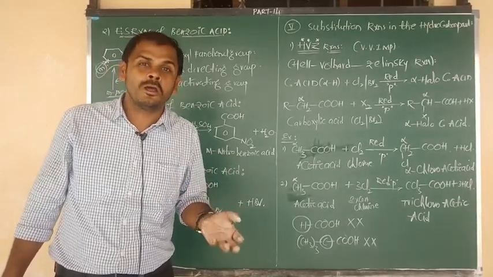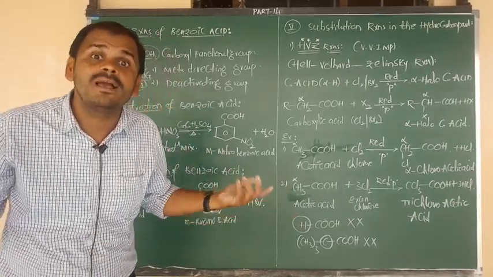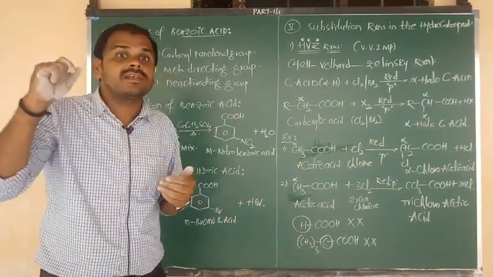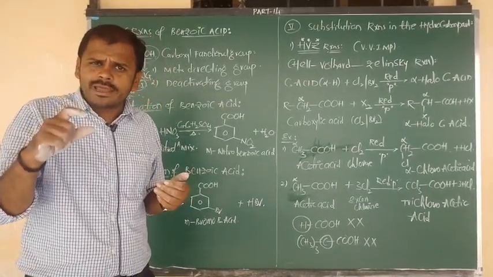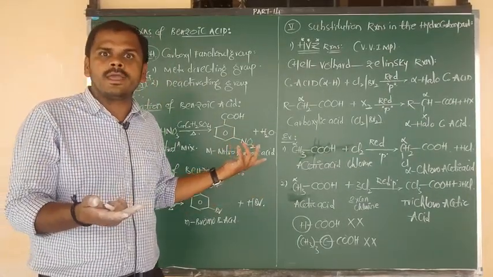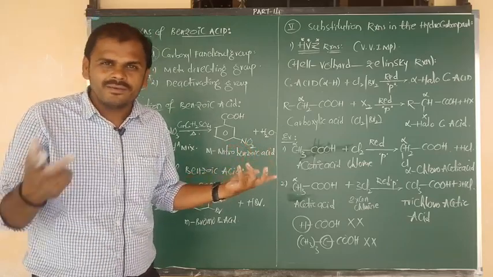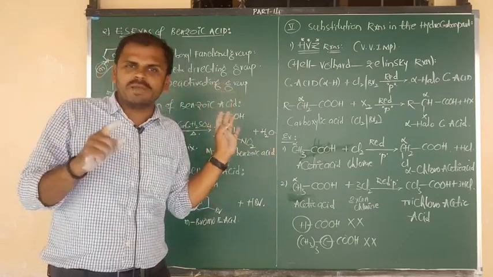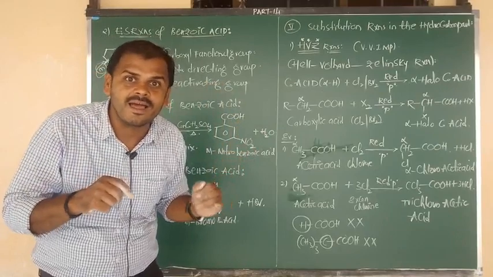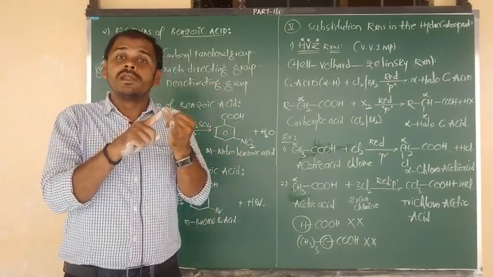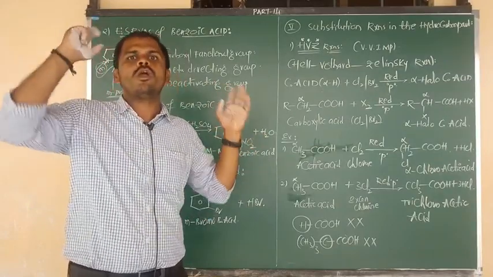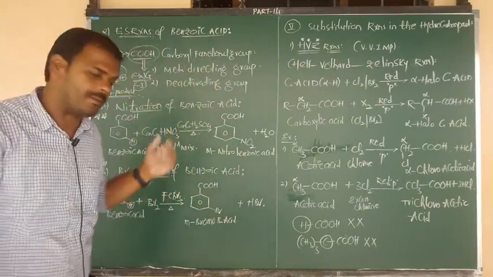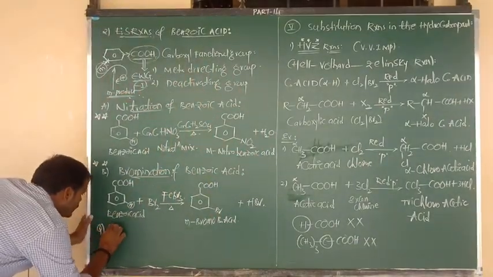But benzoic acid does not undergo sulfonation. Why? Sulfonation means the reaction takes place with concentrated sulfuric acid. H2SO4 is acidic in nature, benzoic acid is acidic in nature, so we can't get any sulfonation product. So we can't see the sulfonation of benzoic acid. But there are another two reactions now: Friedel-Crafts alkylation and Friedel-Crafts acylation. Again here you have to remember, benzoic acid does not undergo Friedel-Crafts reaction. Why? This is very important to you.